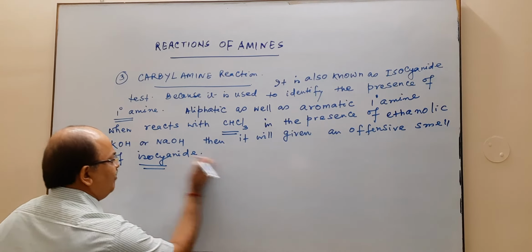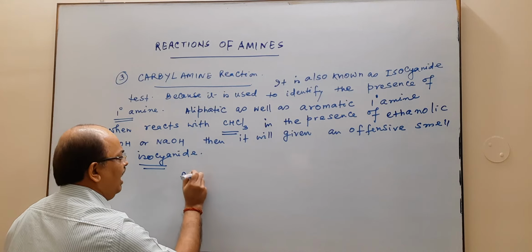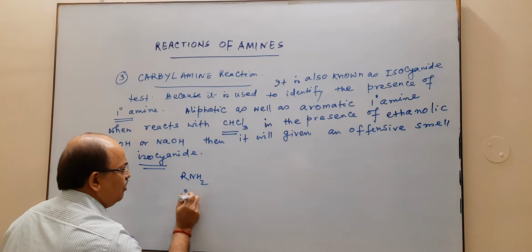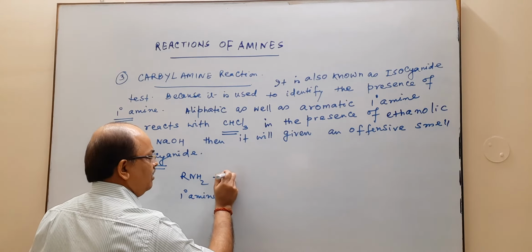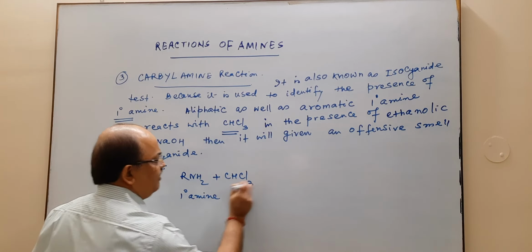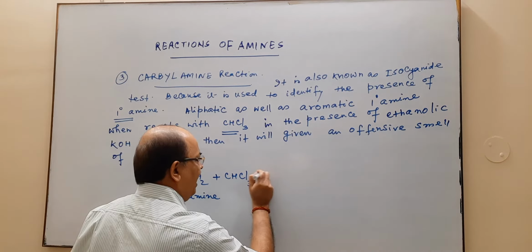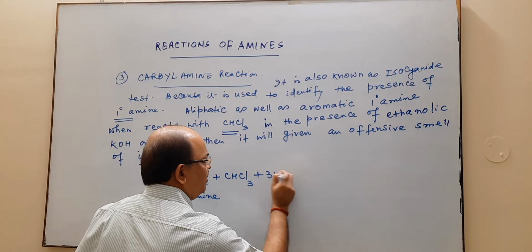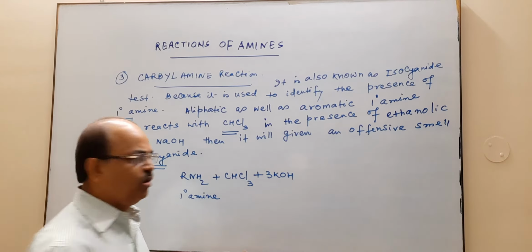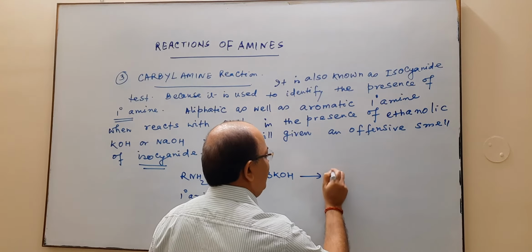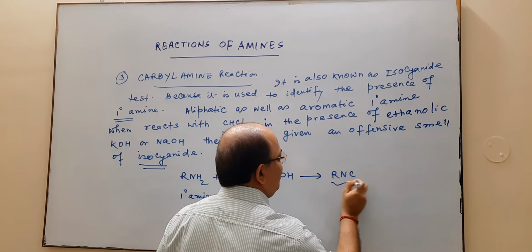For example, if we consider RNH2, which is your primary amine, this is chloroform CHCl3 and KOH. I just tried the balanced reaction. It will use 3 mole of KOH, then you will get RNC.